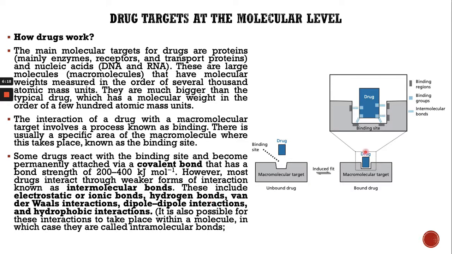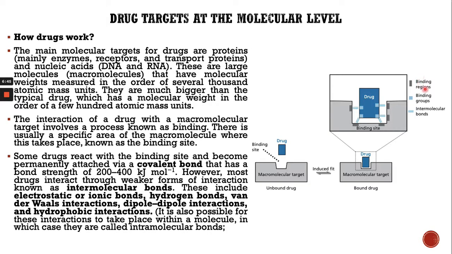Intermolecular bonds include electrostatic or ionic bonding, hydrogen bonding, van der Waals interaction, dipole-dipole interaction, and hydrophobic interaction. We will see in a very detailed manner what these interactions are.